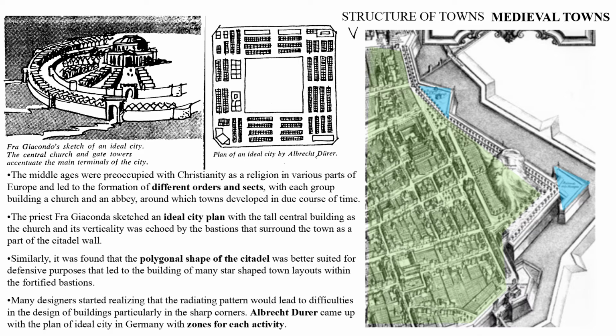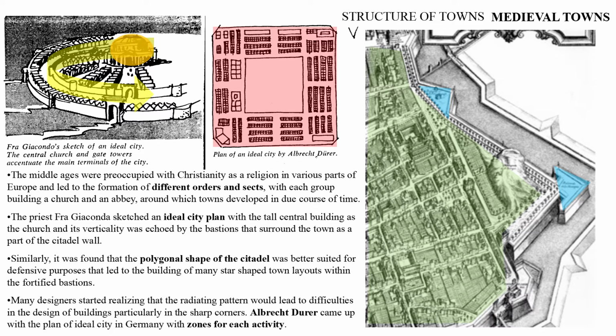If you see the ideal city plan, which was given by Fra Giocondo, the church is the middle building, and it is surrounded by a citadel wall, which we can see in this picture. Here, the yellow building is the church in the middle, surrounded by this particular citadel wall, which is like two walls.